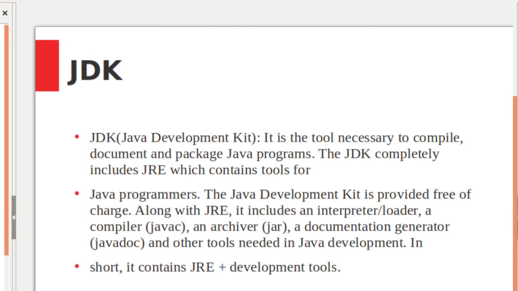Java Development Kit, that is JDK, is the tool necessary to compile, document and package Java programs. JDK contains JRE plus development tools. Along with the JRE, JDK includes an interpreter, a compiler, an archiver, a document generator and other tools needed for Java development.